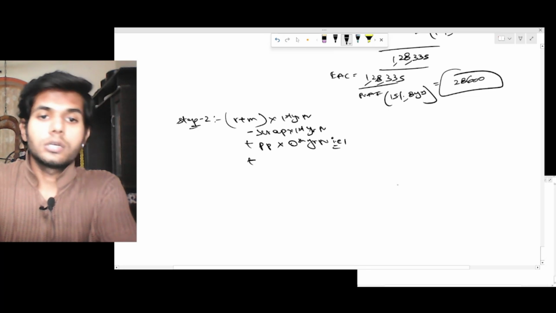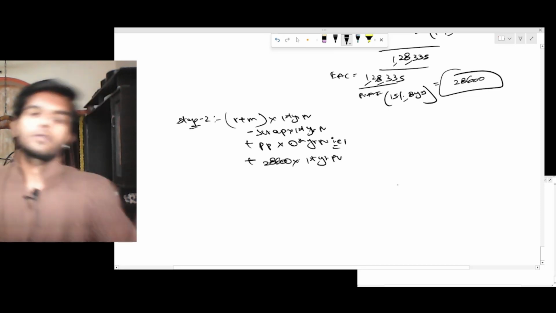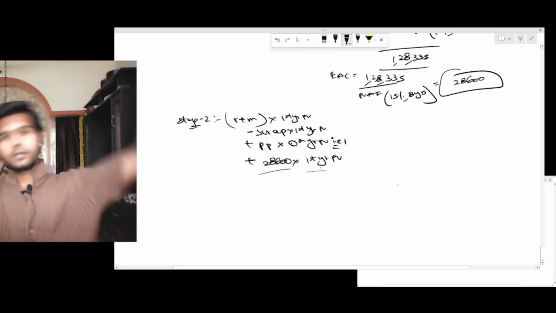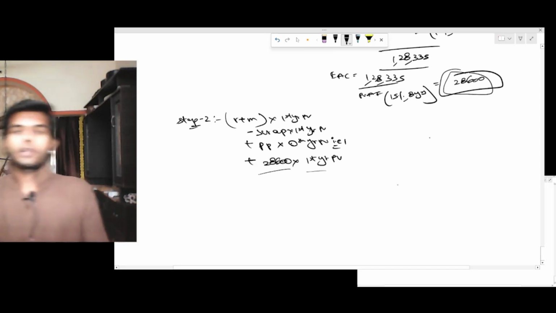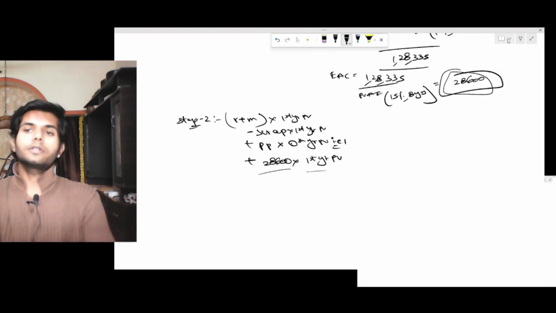Also add these 28,600 into first year PV. So in year 1 take this, in year 2 take this into second year PV, in year 3 take this, irrespective of the years. Consider these to be the actual cash outflow for each year. So I explain the same here.